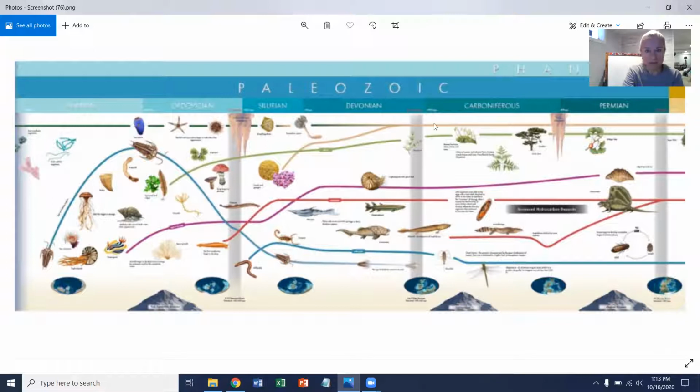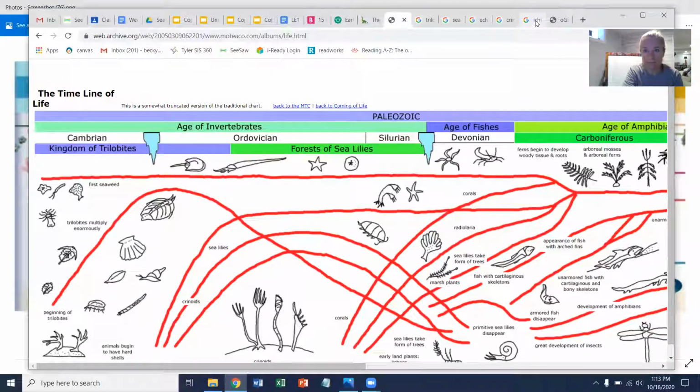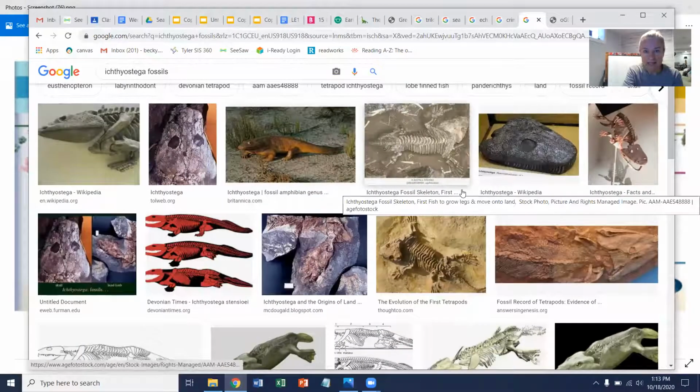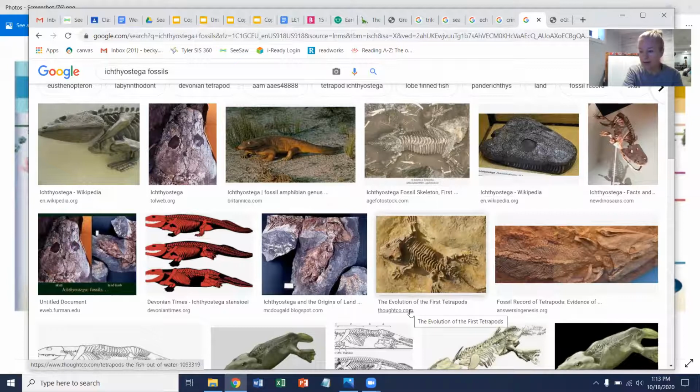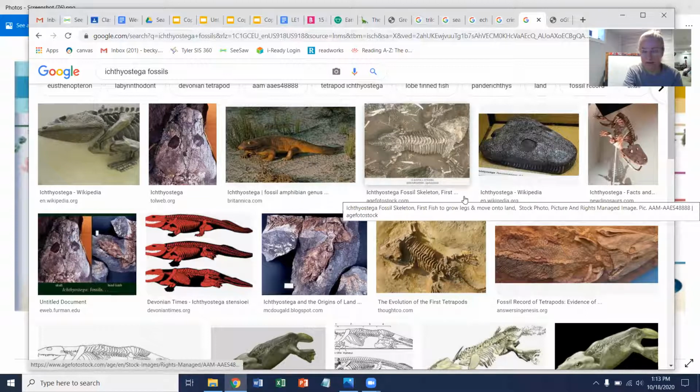So this part of the Paleozoic era was called the Age of Amphibians. And one of the first amphibians that we start to see are these Ichthyostega. And that was one of the first amphibians that came from a fish crawling up onto the land and growing legs. You can see some different fossils of that Ichthyostega amphibian.